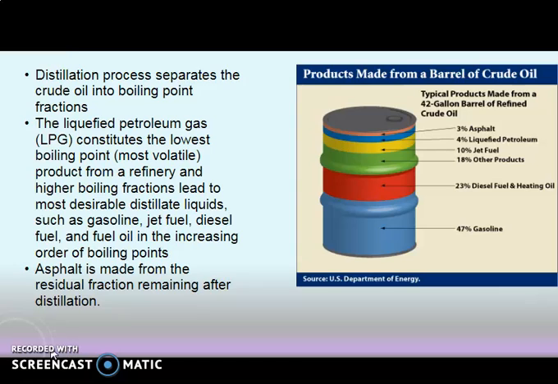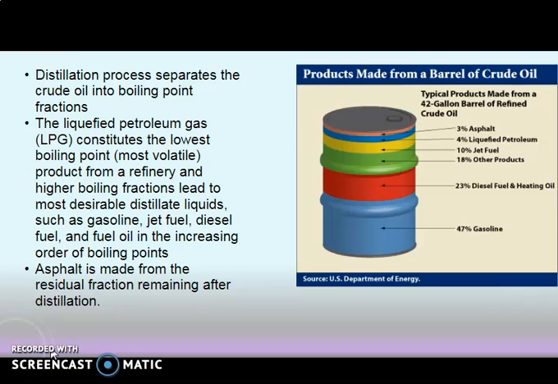So, for separating the crude oil into its boiling point fractions, we use the process called distillation. So, the various products made from a barrel of crude oil is being shown in this figure. That is asphalt, liquefied petroleum, jet fuel, diesel fuel and heating oil, gasoline and various other products.